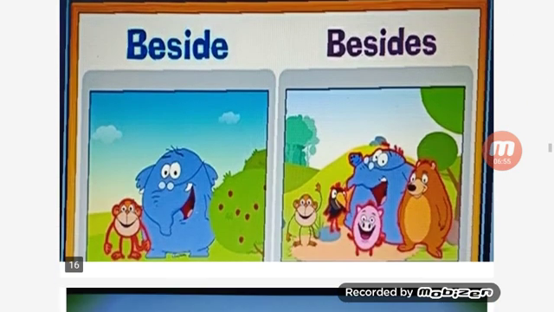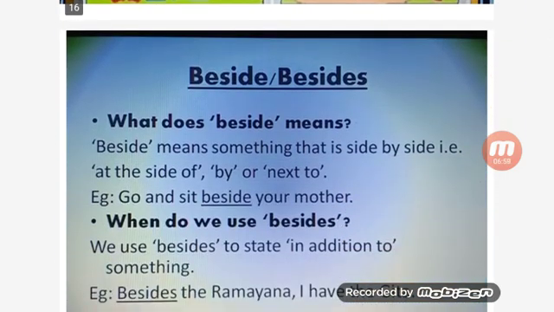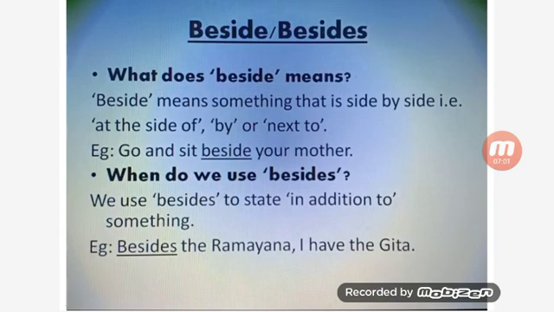Next is beside and besides. What does beside mean? Beside means side by side, at the side of, by or next to. For example, go and sit beside your mother. It means sit by the side of your mother.